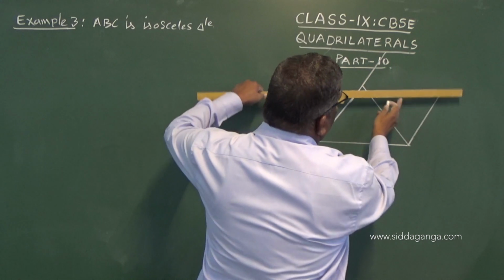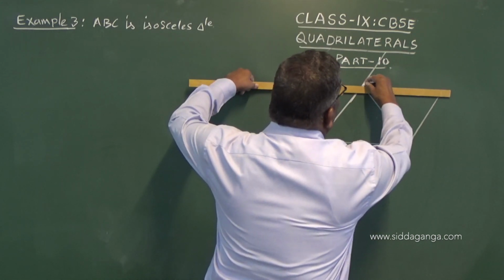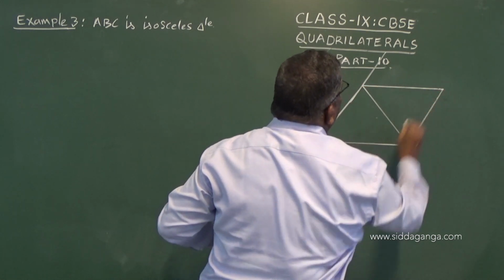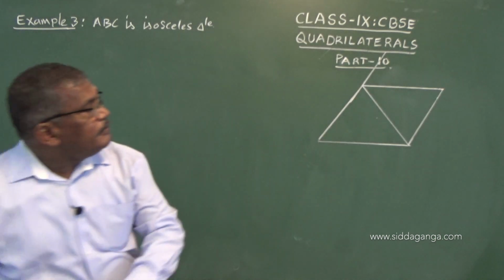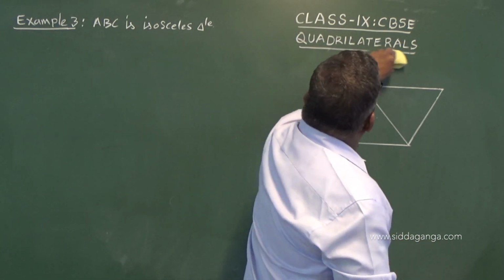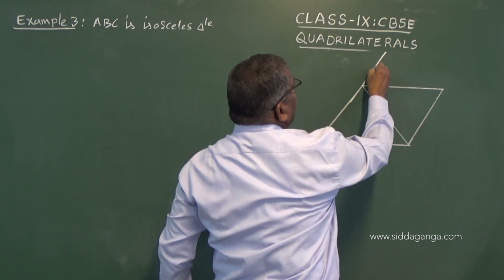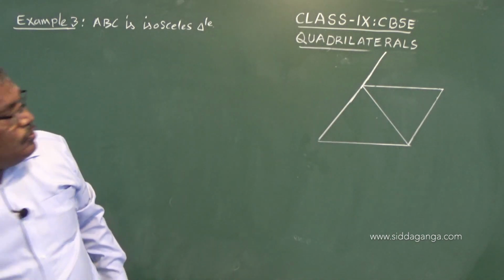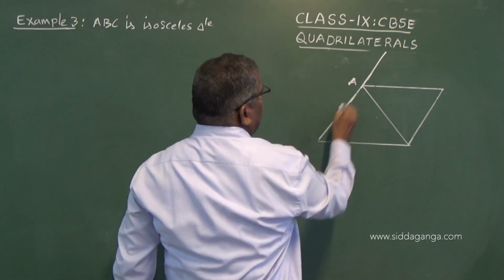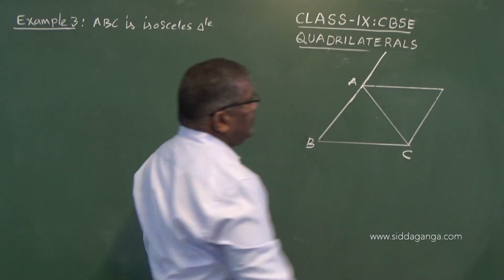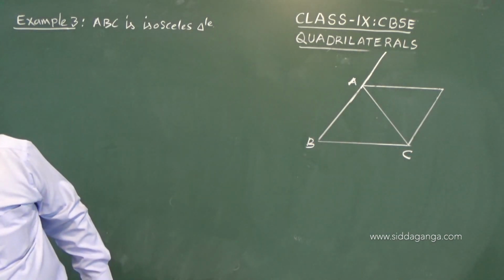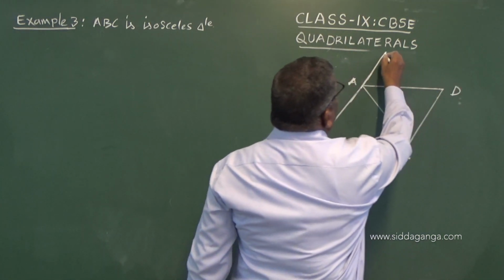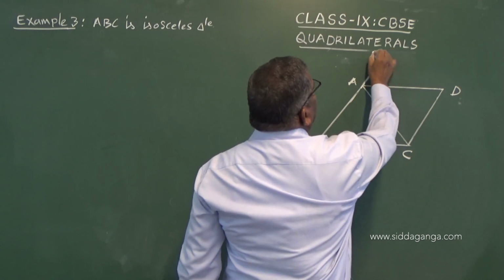Diagram is given like this. So, ABC is the given triangle. This is A, this is B, and this is C. And this point is D. This is, say, P.